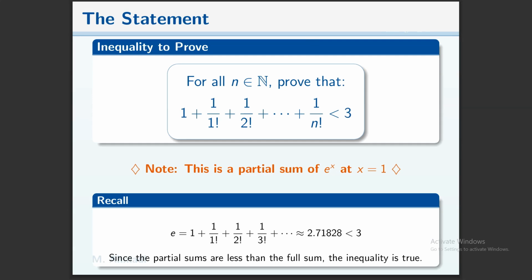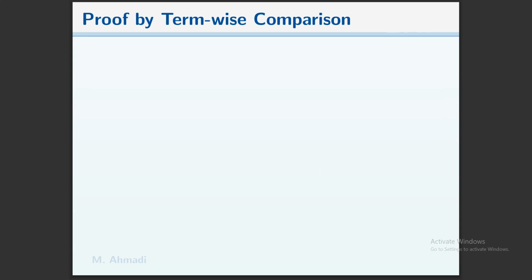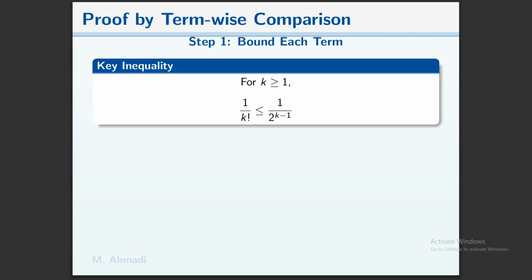We know that e equals 1 plus 1 over 1 factorial plus 1 over 2 factorial plus 1 over 3 factorial and so on to infinity, approximately equal to 2.71828, which is less than 3. Since the partial sums are less than the full sum, the inequality is true. But let us provide a term-wise comparison, bounding each term.